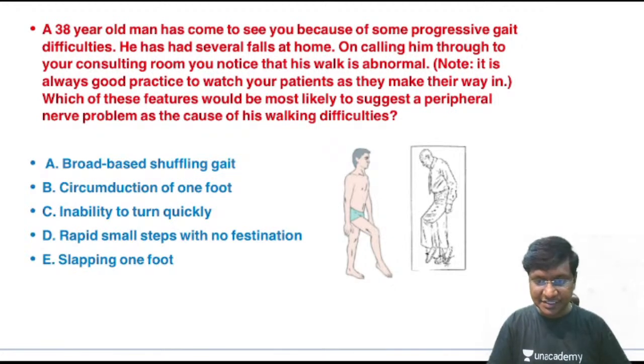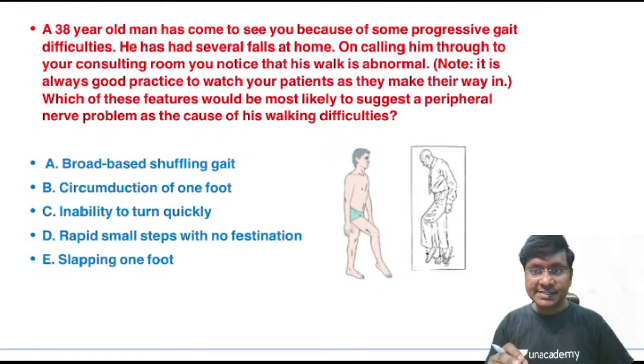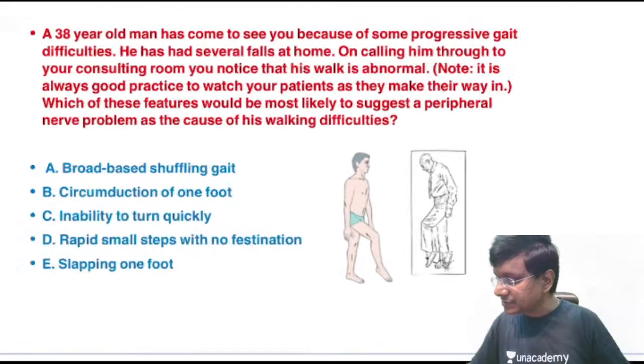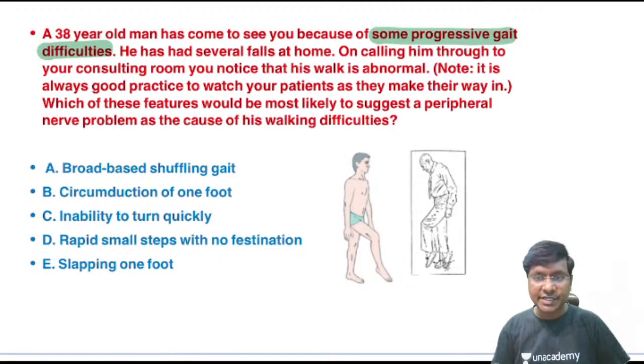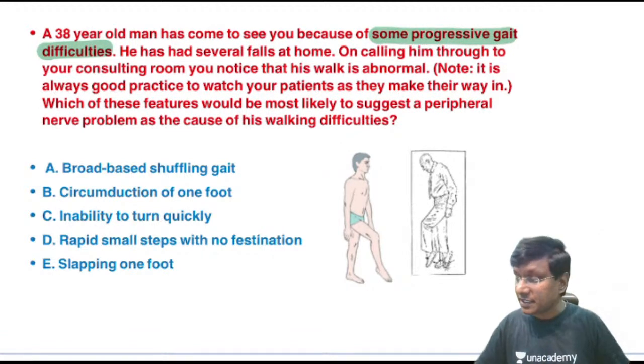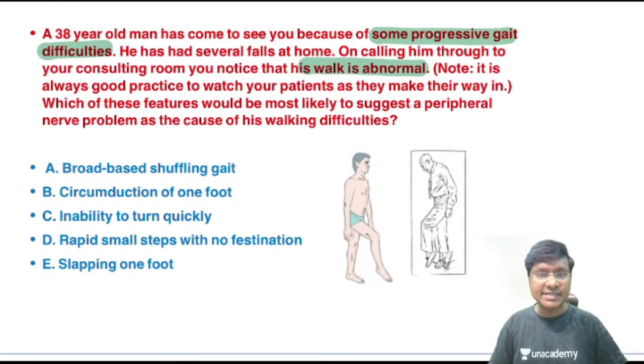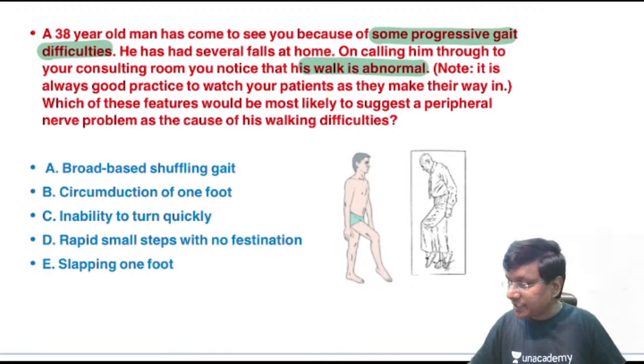Having said this, let me start with the first question. A 38-year-old man has come to see you because of some progressive gait difficulty. He has had several falls at home. On calling him through to your consultation room, you notice that his walk is abnormal. Which of these features would be most likely to suggest a peripheral nerve problem as the cause of his walking difficulty?